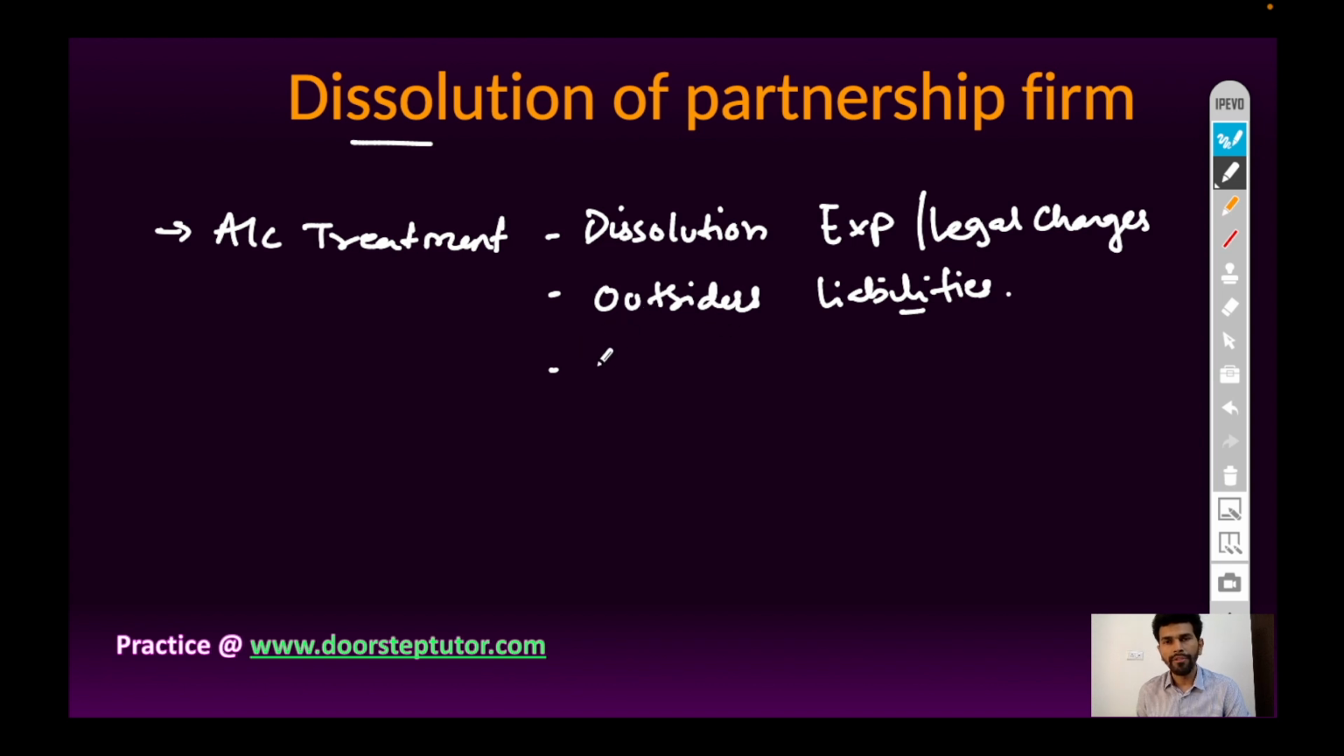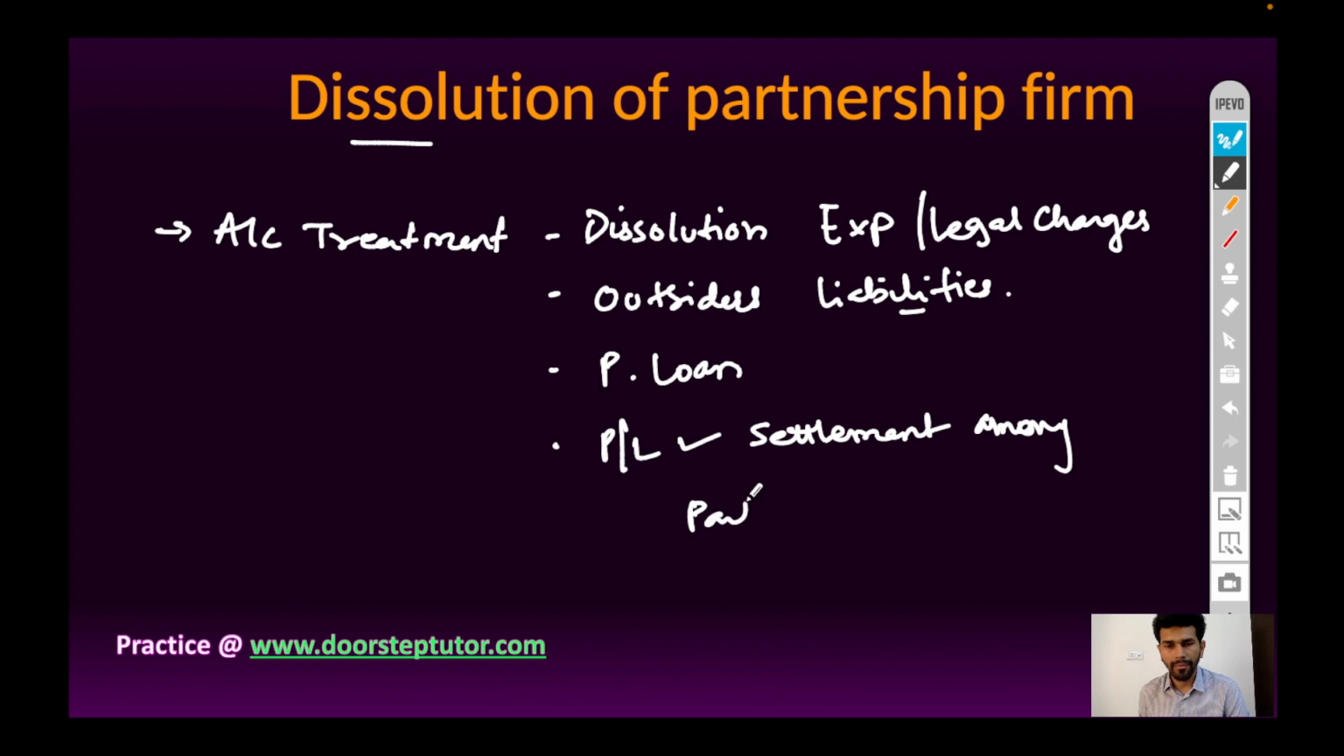Then, if there is a partnership loan given by any partner, the partner's loan will be payable. At the end, the firm will find out the actual amount of profit or loss, and this profit and loss will be distributed among the partners in the partners' profit sharing ratio. That is profit and loss settlement among partners, and the books will be closed.